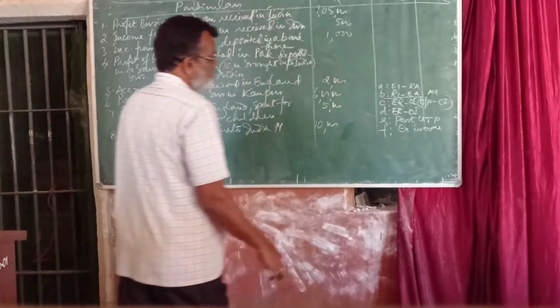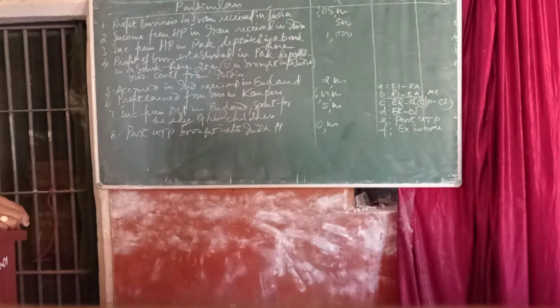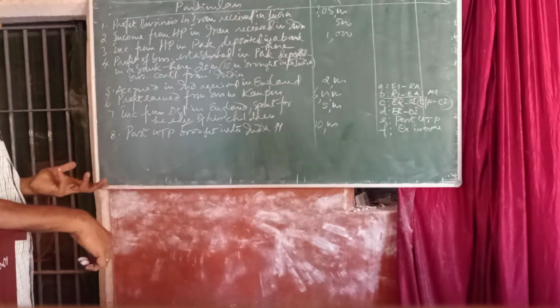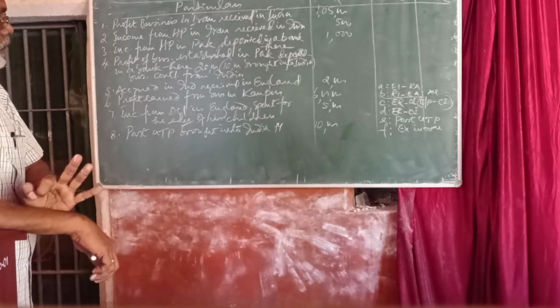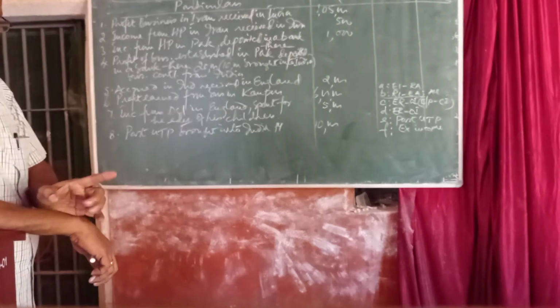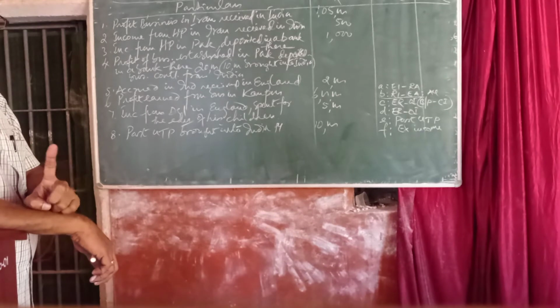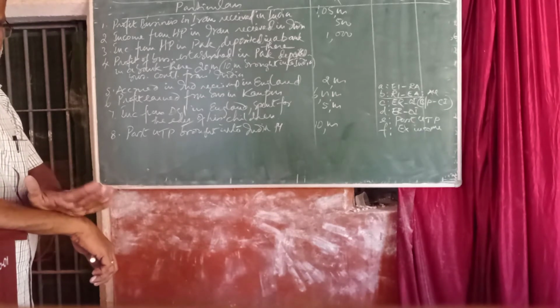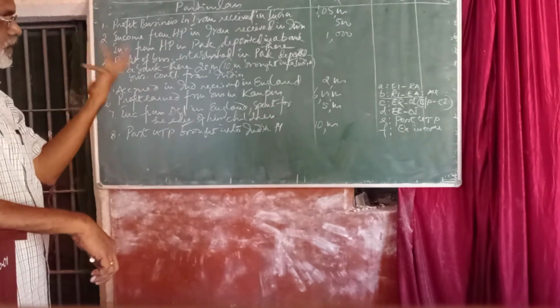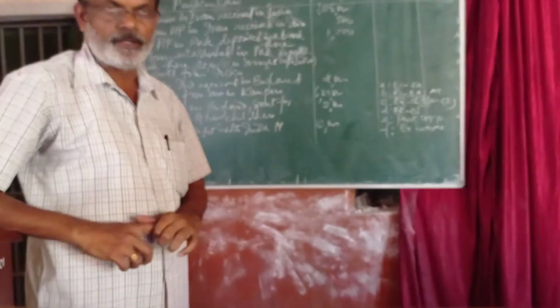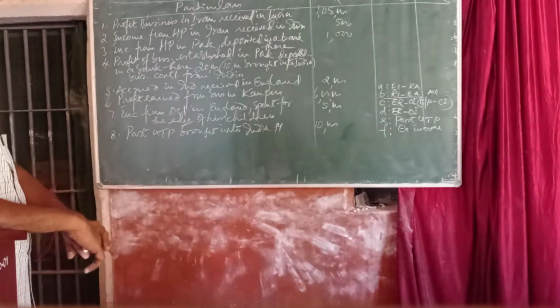So remember, if any income is either received in India or earned in India, it is taxable in the hands of all the assessees, whether ordinary resident, not ordinary resident, or non-resident.